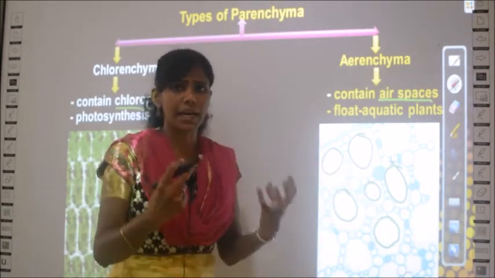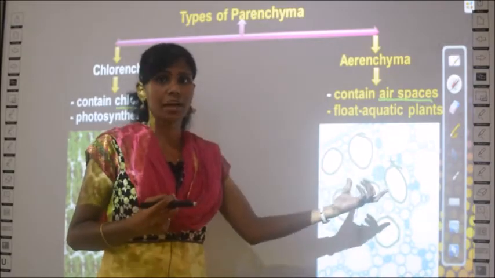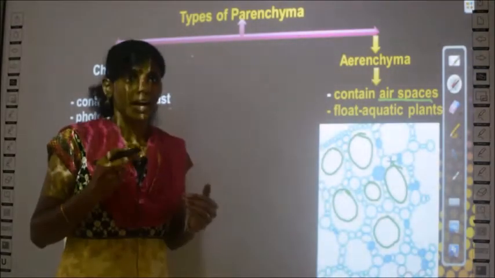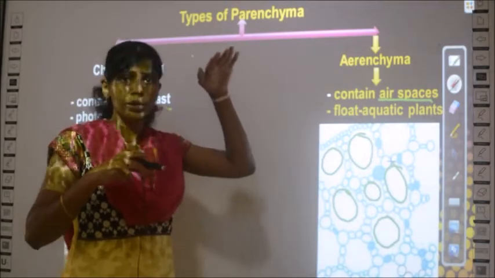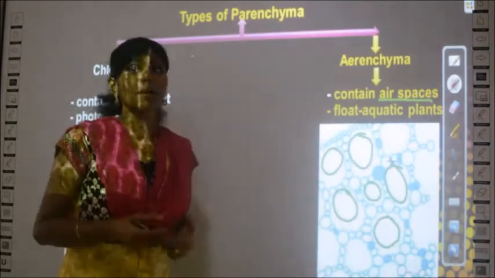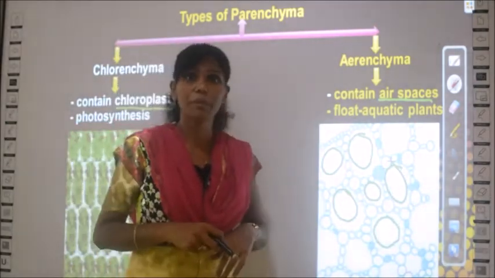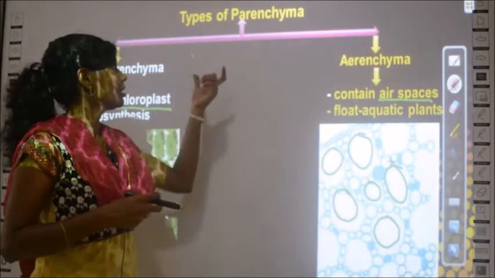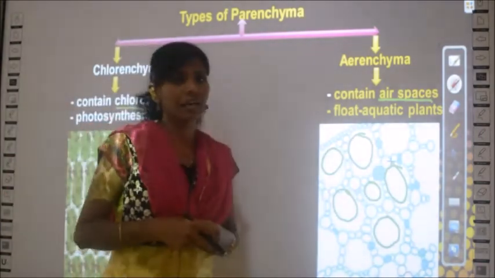So those plants which have these aerenchyma tissues have the ability to float in water. Have you seen the lotus plant? It will float in water. Even if you push it into water, it will bounce back and come up to the surface, right, because of the presence of aerenchyma tissues. Okay, so these are two types of parenchyma tissues.